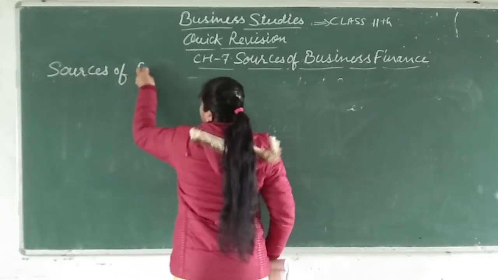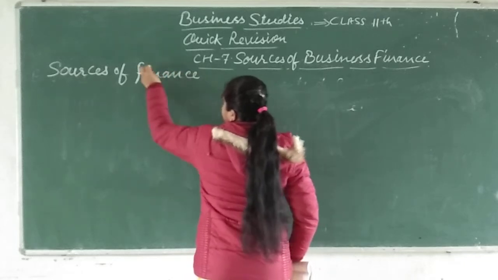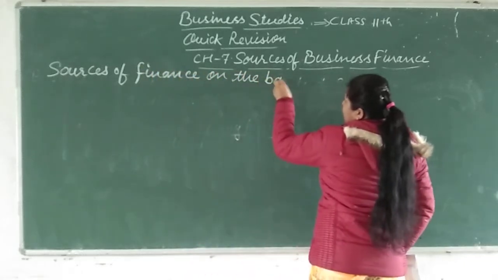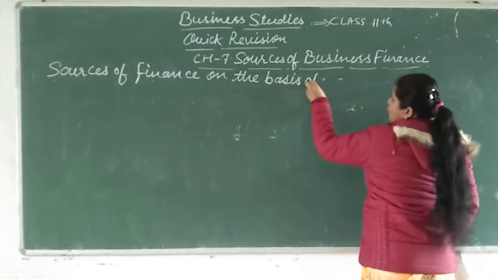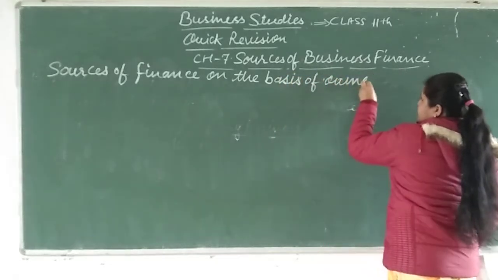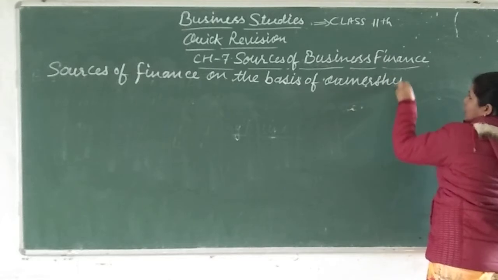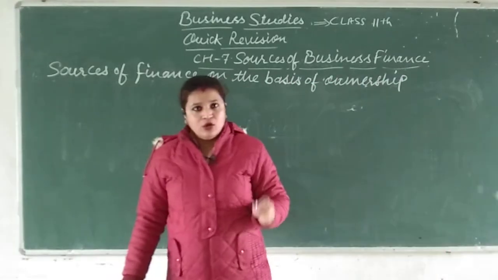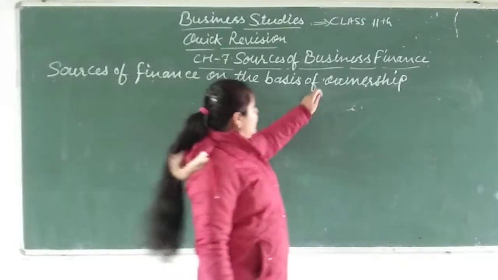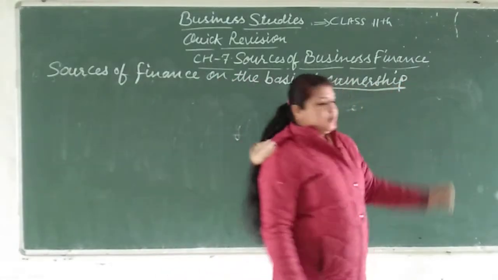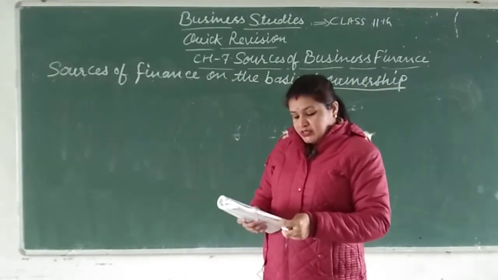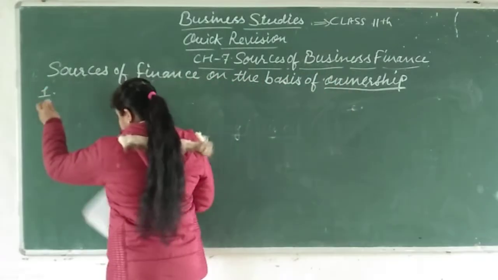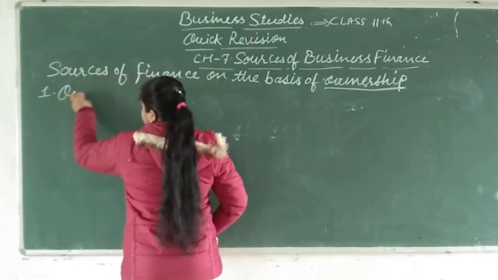Sources of finance on the basis of ownership. Some sources of finance are there that will be on the basis of ownership, right? Then what are those sources? There are two sources of business finance. The first one is owner's fund.